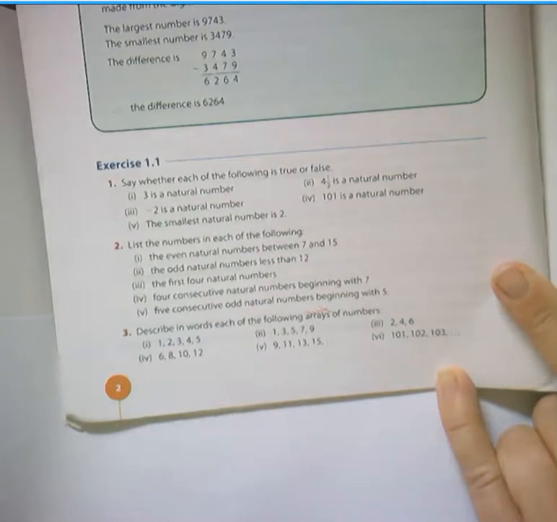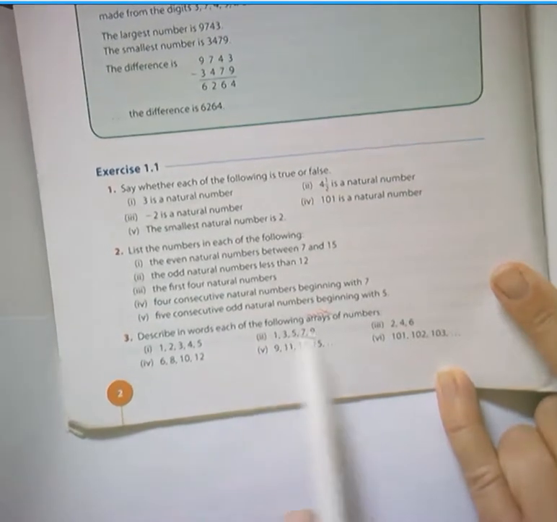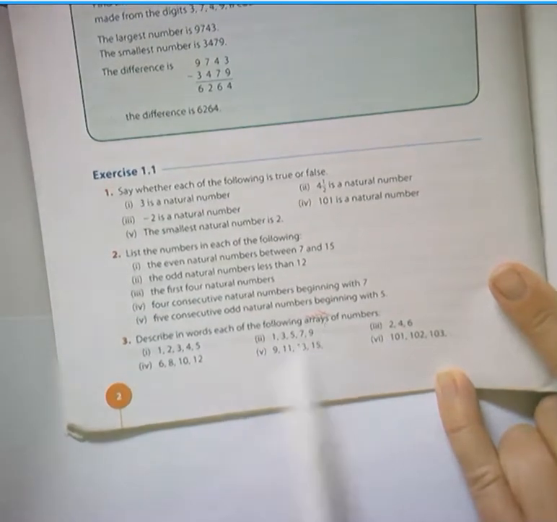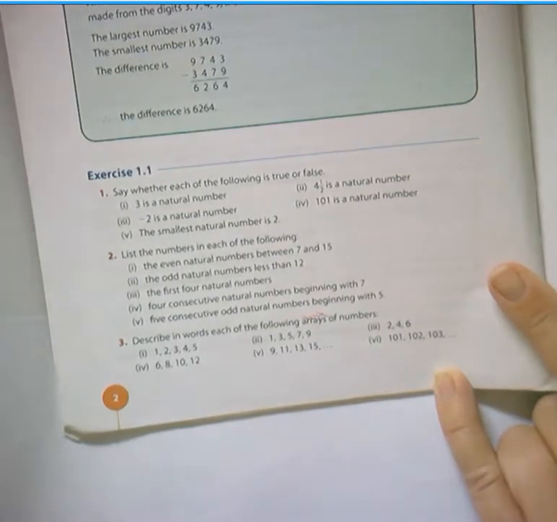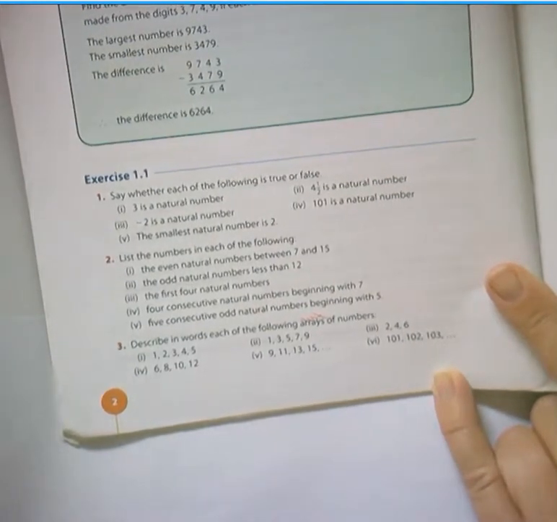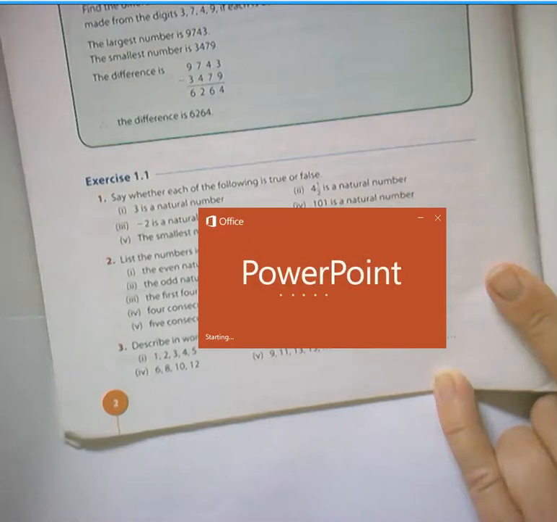Okay, for question 3, it says describe in words the following arrays of numbers. Arrays is a fancy name for meaning a list.